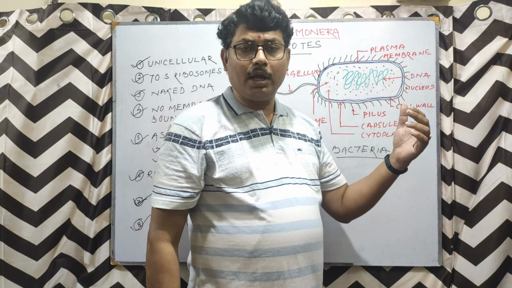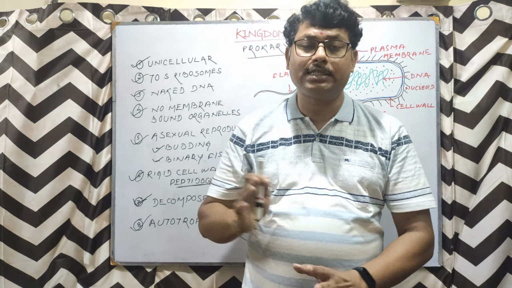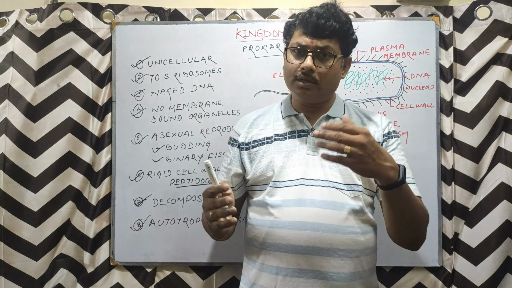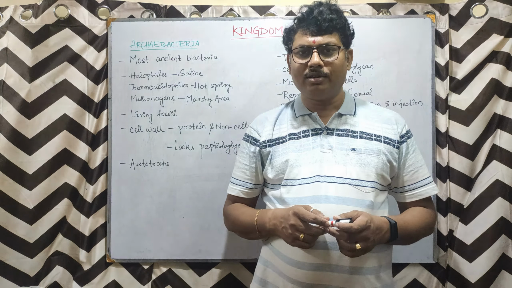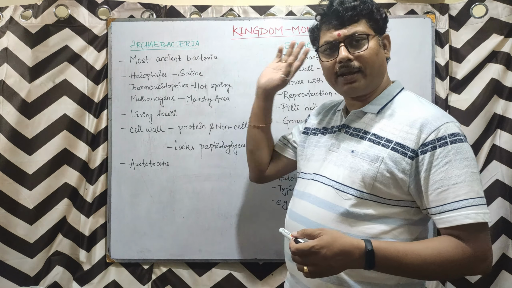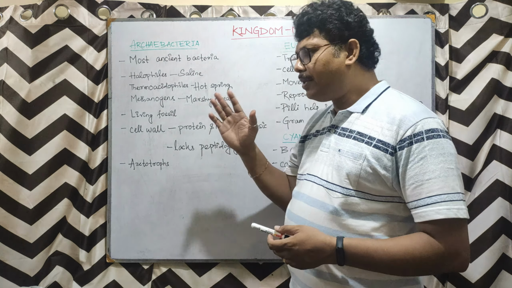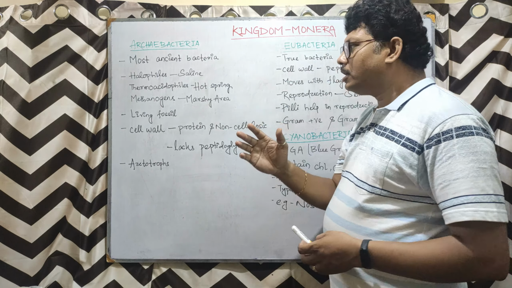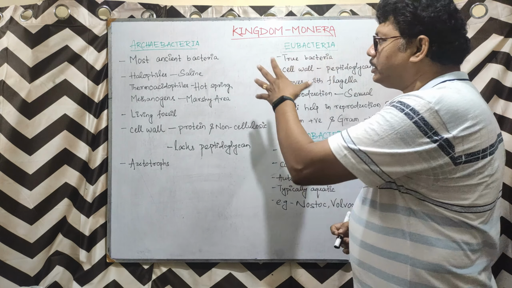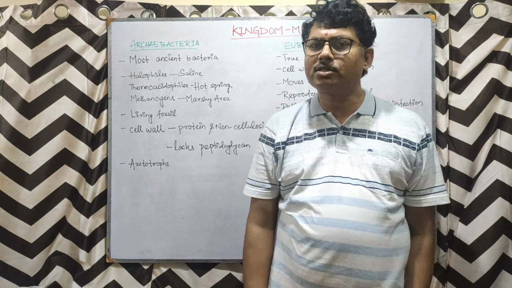Now we will go to the characters, and as for the characters, how they are classified, how kingdom Monera is classified into how many categories. Just look at it. We have seen the characters of kingdom Monera and its structure, now we will see its classification. So how kingdom Monera is being classified. Kingdom Monera is basically bacteria, we have discussed bacteria structure.